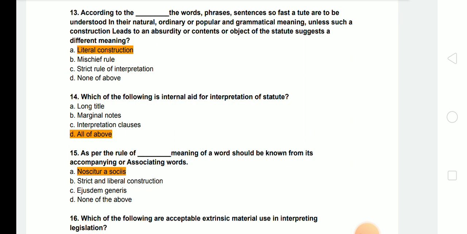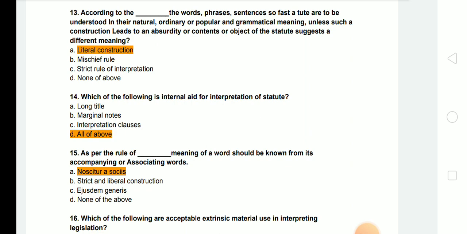Next question. Which of the following is an internal aid for interpretation of a statute? And all of these are internal aids: long title, marginal notes and interpretation clauses. Next question. As per the rule of dash, the meaning of the word should be known from its accompanying or associating words, and the correct option will be A, noscitur a sociis.